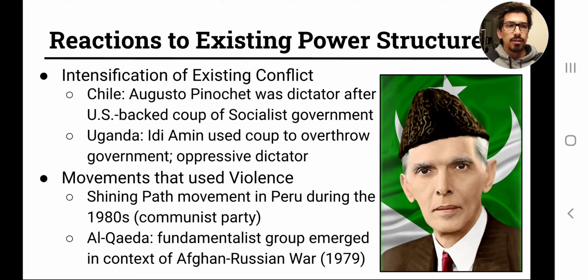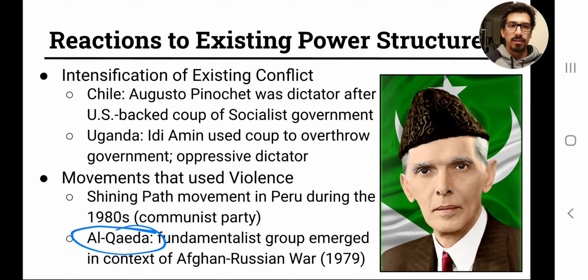Two specific examples the College Board gives are the Shining Path movement in Peru during the 1980s. This was having to do with the emergence of a communist party in Peru, and they were highly violent in their movement. And again, the U.S. did pledge support, at least politically speaking, not for the Shining Path movement, but against the Shining Path movement because of their stance as a communist group. Another one which should ring a bell for you guys is Al-Qaeda.